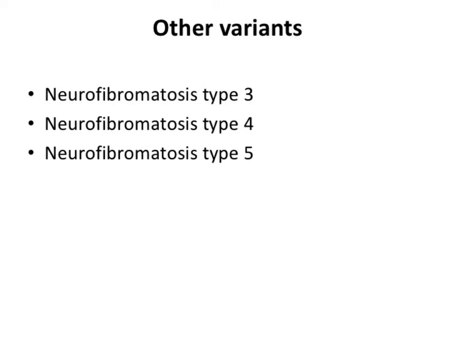So we have discussed NF1 and NF2, these are two vitals which are asked in the examinations. But there are other NFs like NF type 3, type 4, type 5 which are not asked generally in any of the examinations, so we will not learn, but we just know that there are 5 types mainly of NF. The 1 and 2 are more important. 1 is peripheral and 2 is central, and 3, 4, 5 are also there.